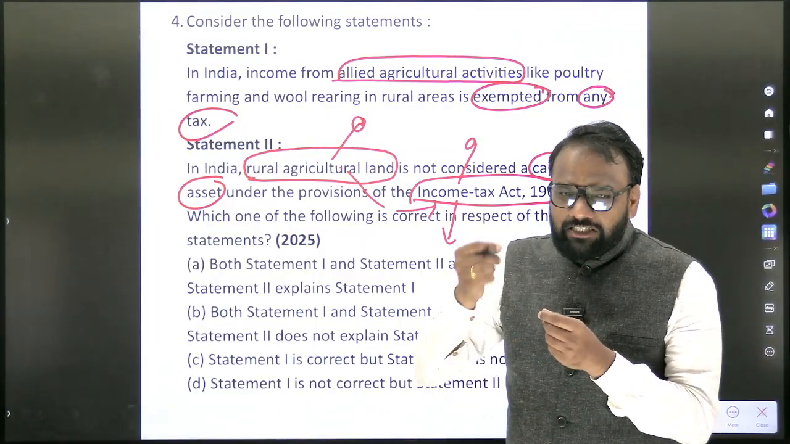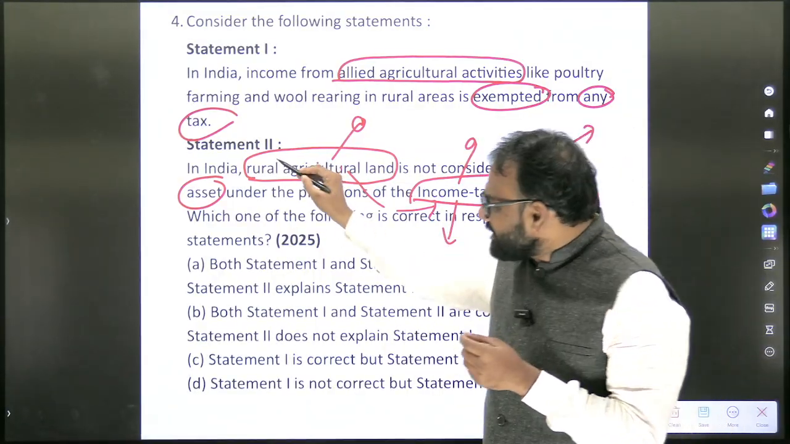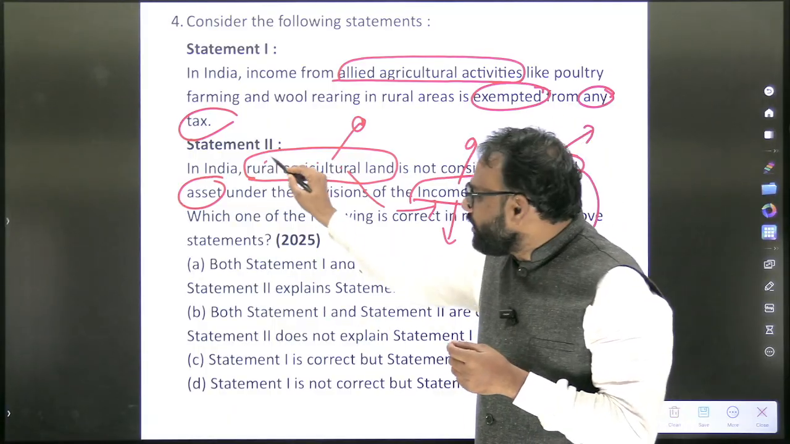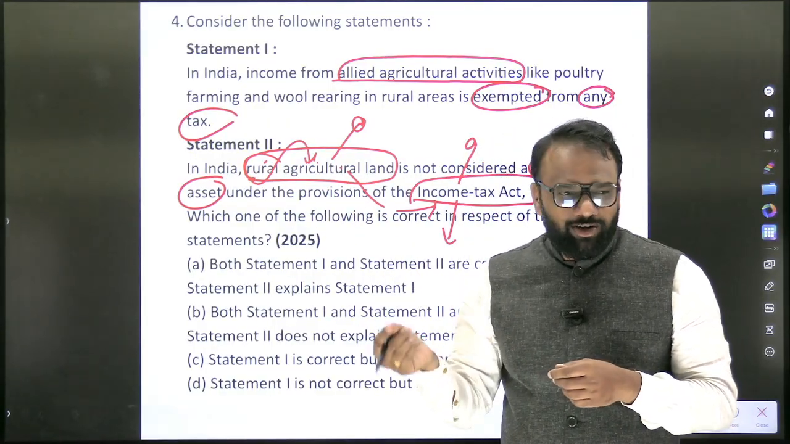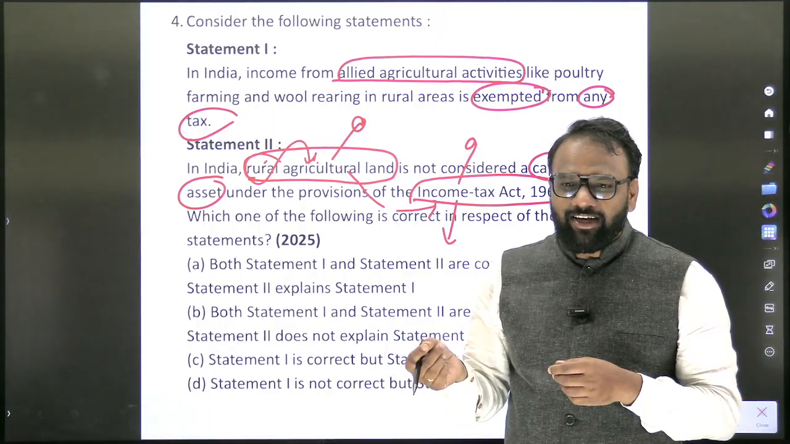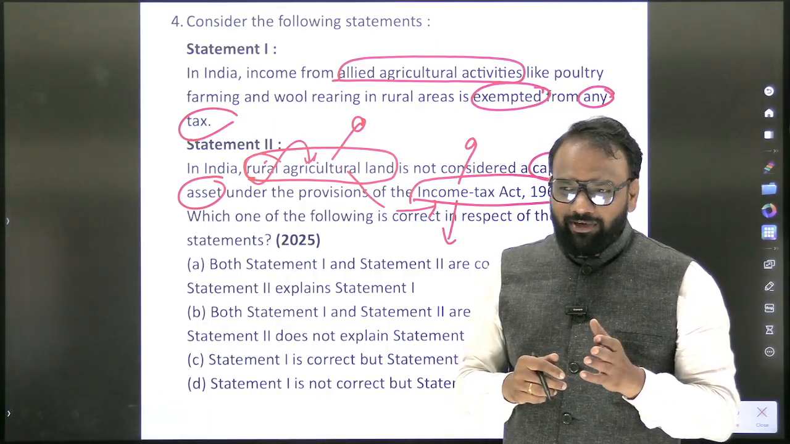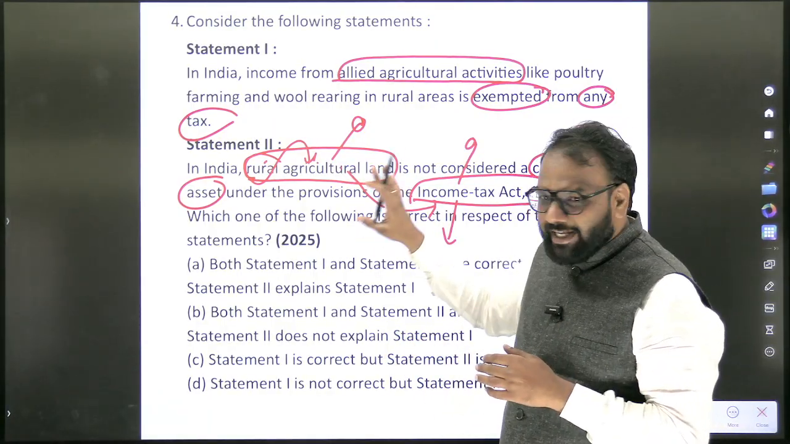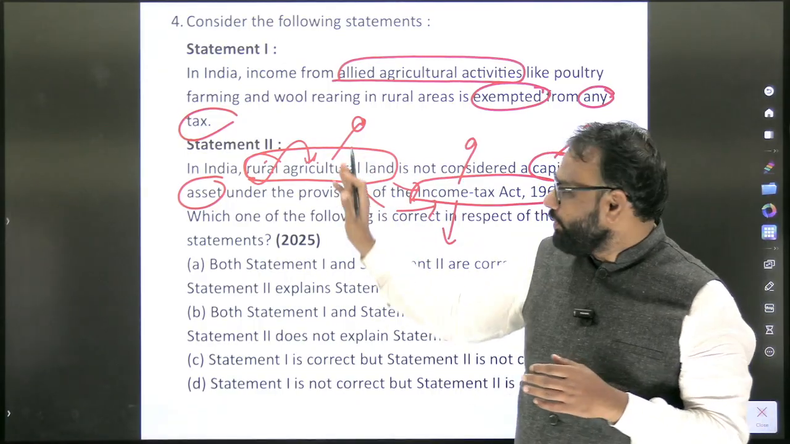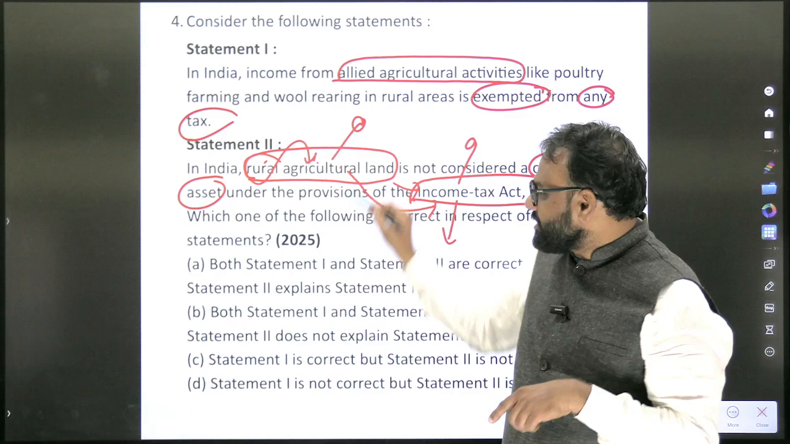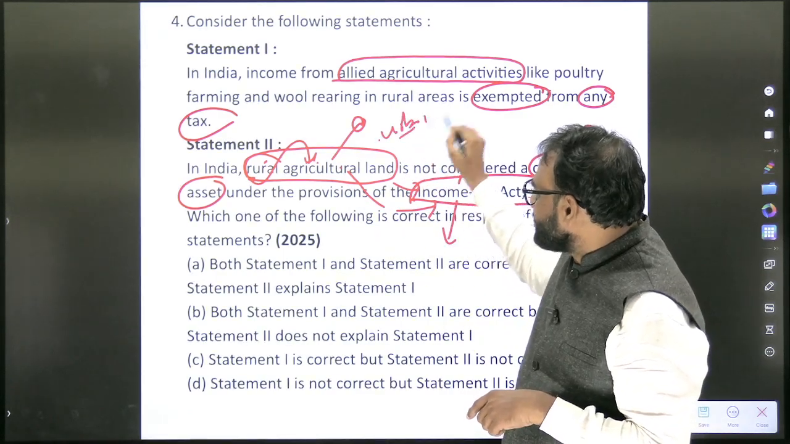Now, first level of exploration, what I will do. So he has mentioned rural agricultural land. How about urban agricultural land? Whether it is also exempted or not? Yes, it is not exempted. Okay, it's not exempted. So rural agricultural land is exempted from the purview of the Income Tax Act. The Income Tax Act does not apply to rural agricultural land, but it applies to urban agricultural land.